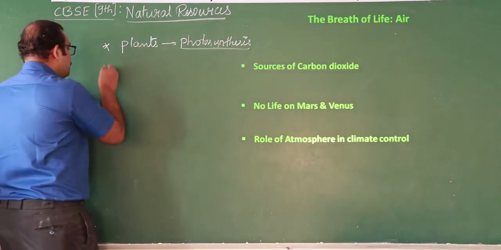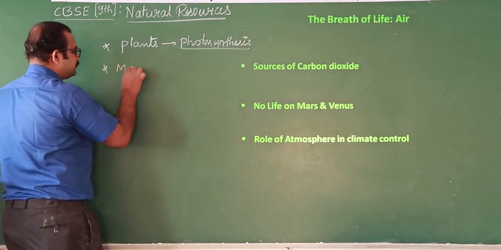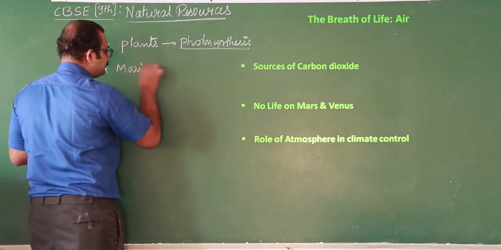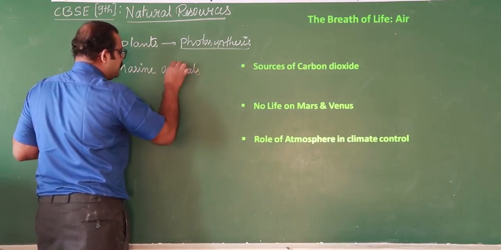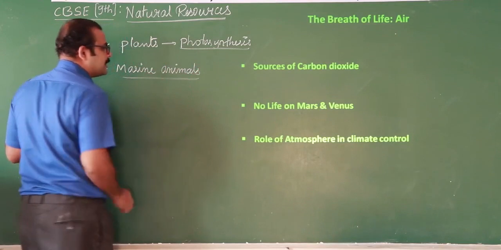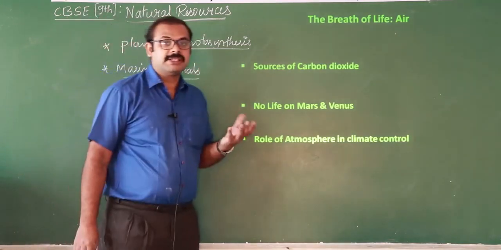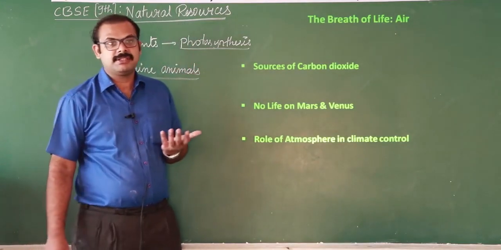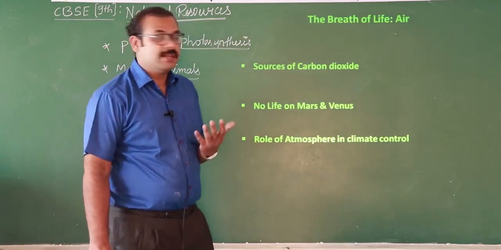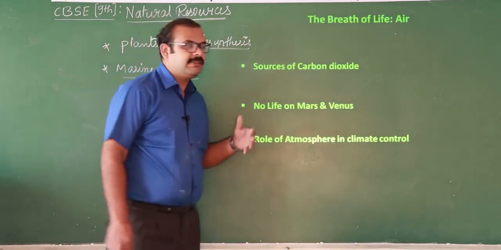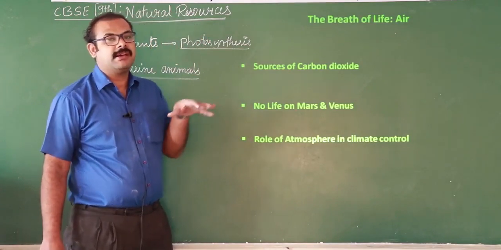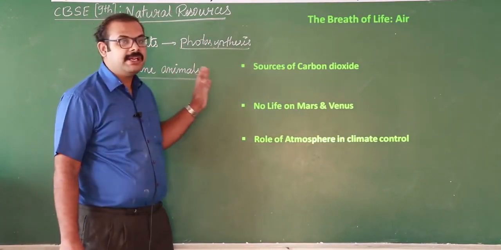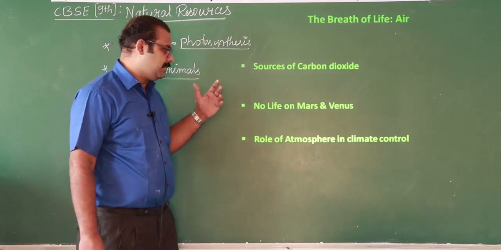Another is marine animals. Marine animals use the dissolved form of carbon dioxide, that is carbonates. For example, shells are made up of calcium carbonate. So even though the production is more, carbon dioxide is utilized by plants as well as by marine animals. This is about carbon.